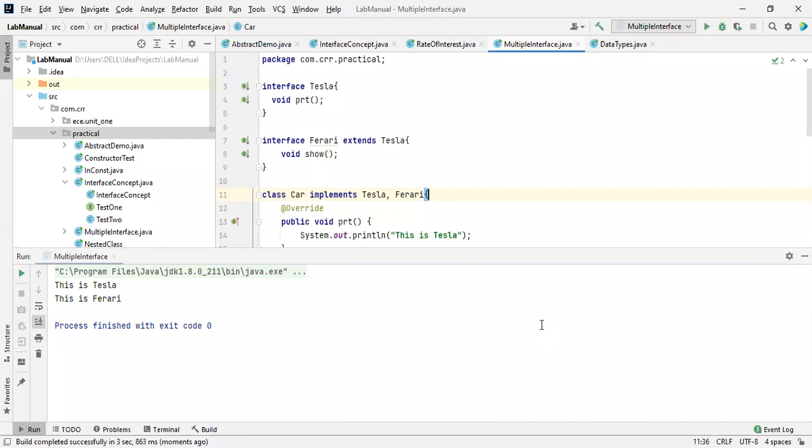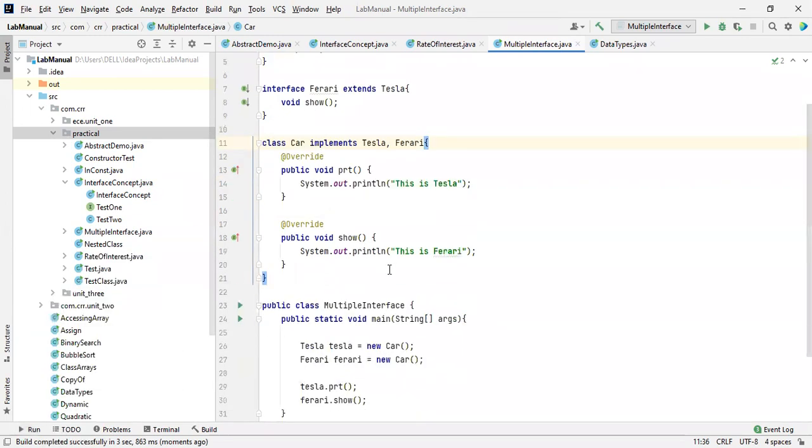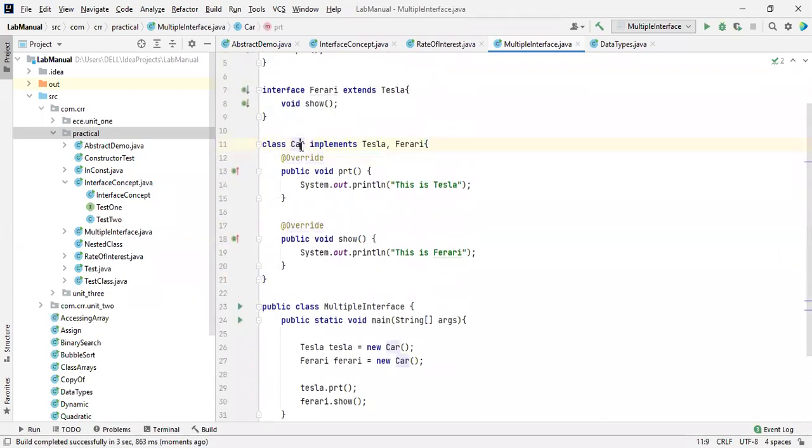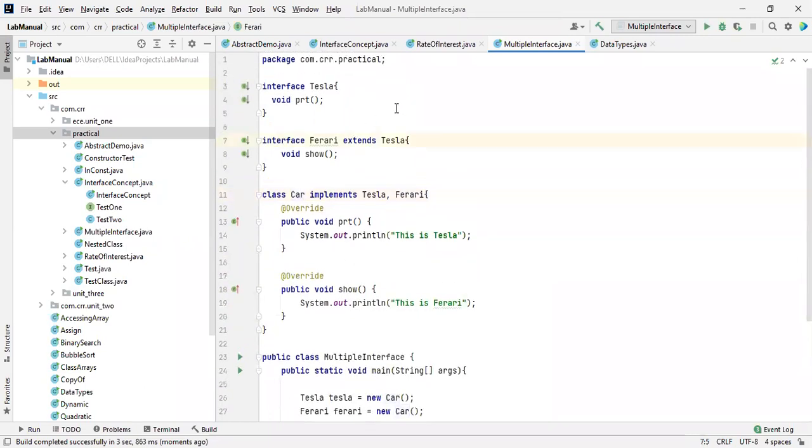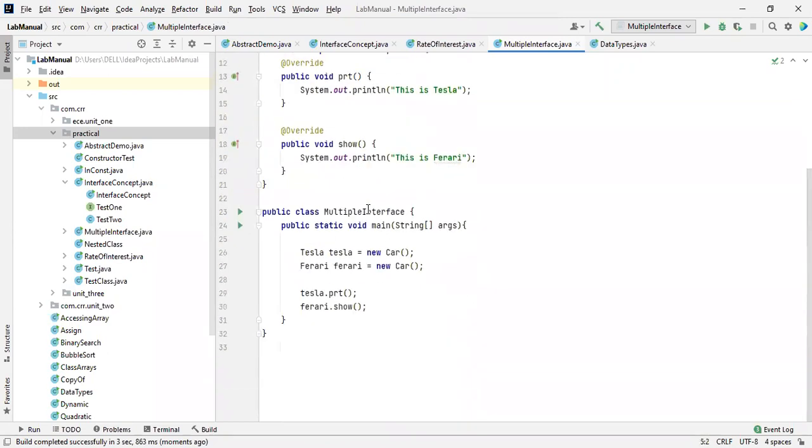If I ask you to just do this task, then you will do it very fast. Just a small thing you have to understand every time. Just to access these methods, what you need to do, just create an object for the car class. And then by using a dot operator, you are going to access the methods inside this. If you want to access the interfaces, you have to use upcasting. We'll call it upcasting, right?